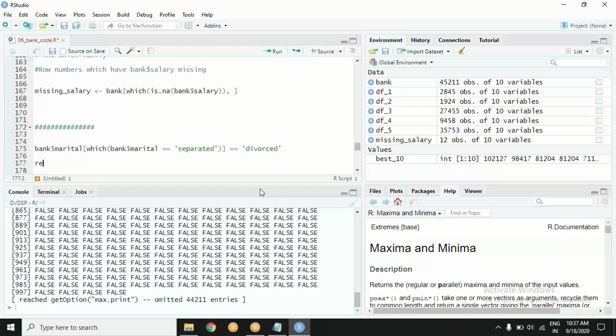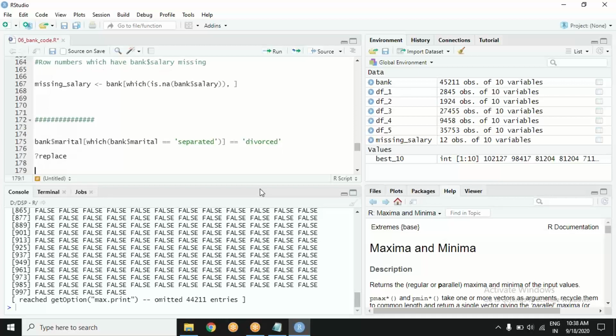Another one, I want everybody to see that. Try this replace function. One of you told it, one of you used it, a couple of you used it. In fact, Jyoti, because the spelling of separated is not correct.